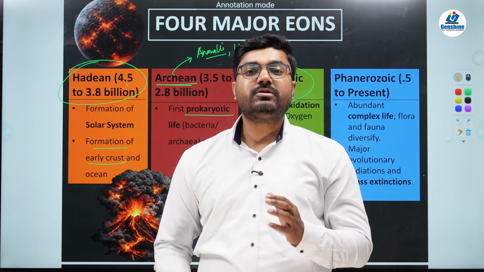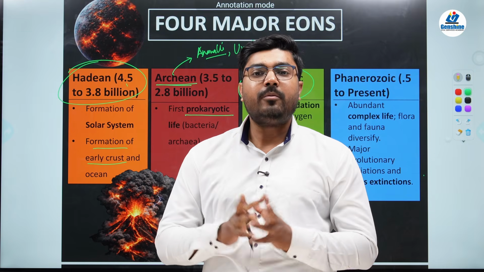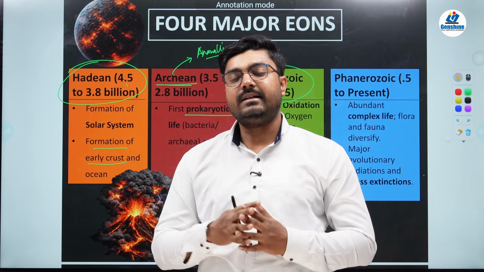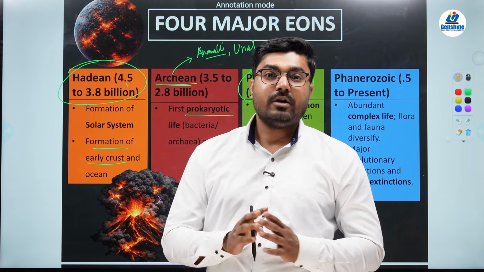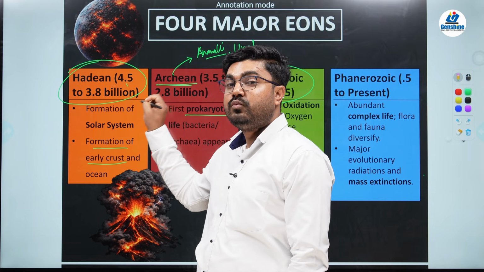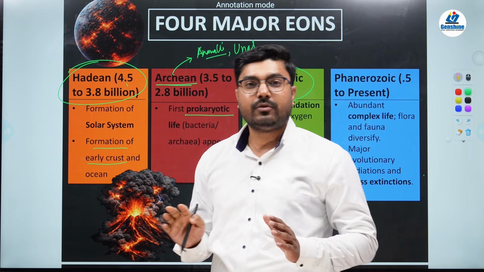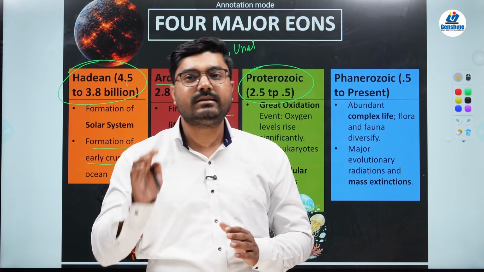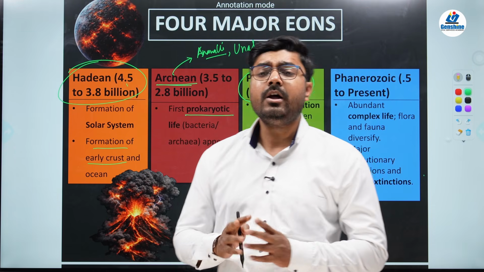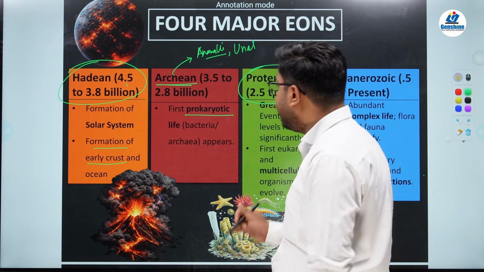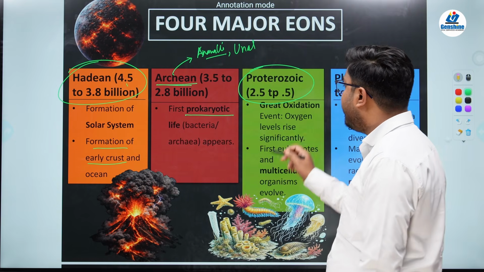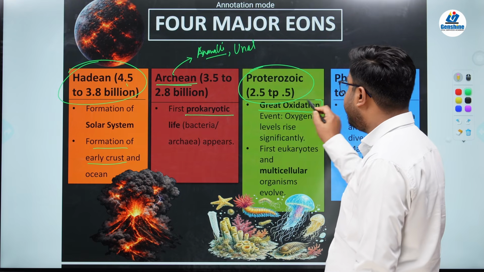And these planktons, once they were formed, started the process of photosynthesis, and with photosynthesis there was introduction of oxygen. So remember, when the earth was in its early stage, there was no presence of oxygen, there was only carbon dioxide and other gases, like hydrogen, etc. Oxygen only came in during this particular eon of Proterozoic, and that is why it is also called the Great Oxidation.